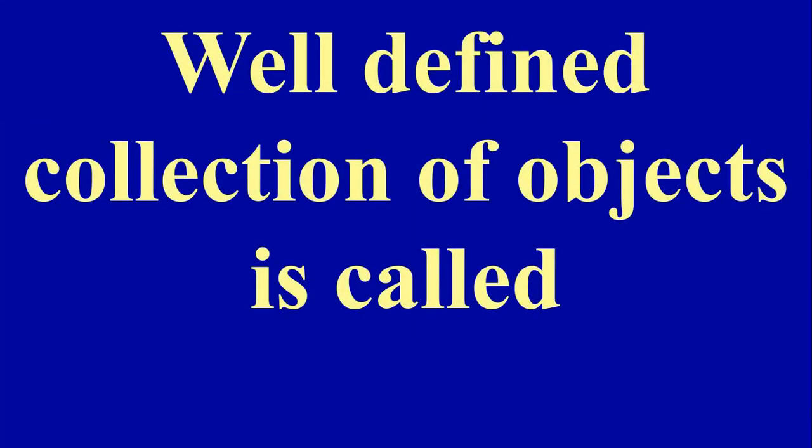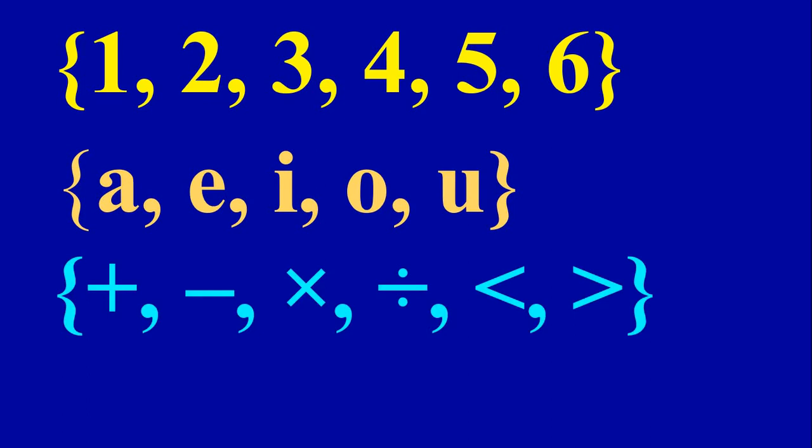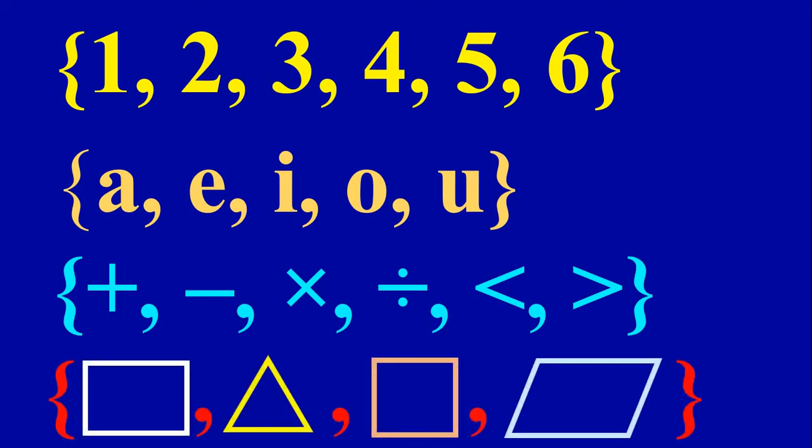A well-defined collection of objects is called a set. So a set means a well-defined collection of objects. Suppose you consider the numbers 1, 2, 3, 4, 5, 6. It is one set. Now consider A, E, I, O, U. Those are vowels. It is also one set. And consider some mathematical signs: plus, minus, multiplication, division, less than, greater than. This is also one set. This is also a collection of geometrical shapes. So these all are well-defined collections.